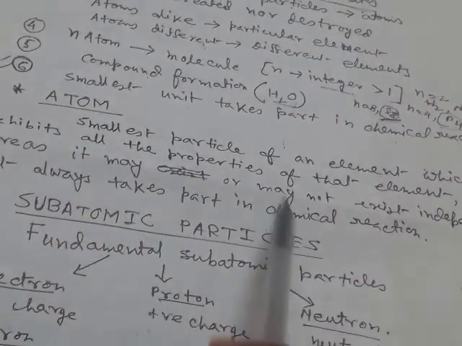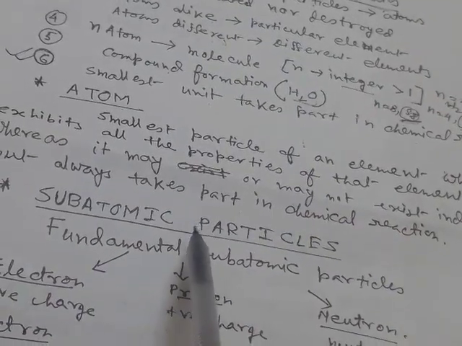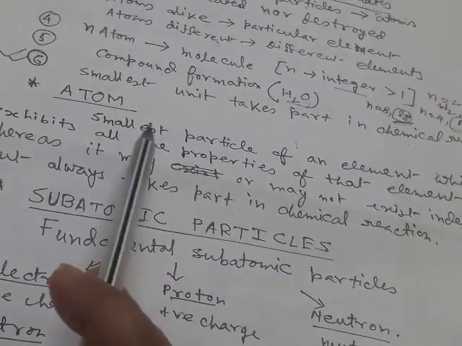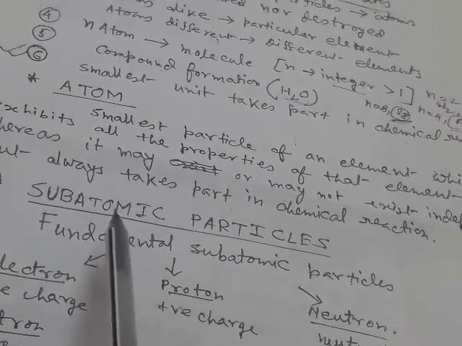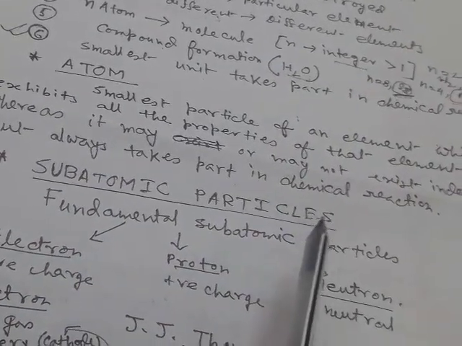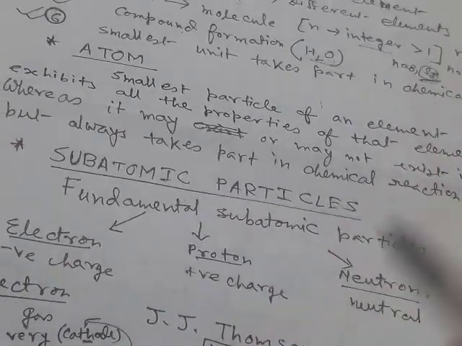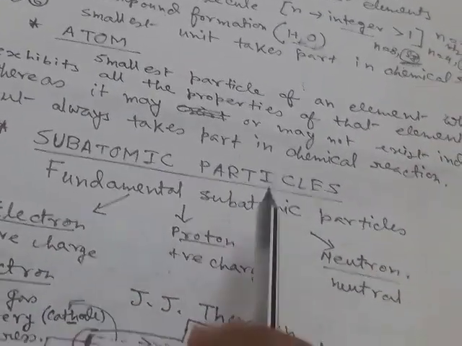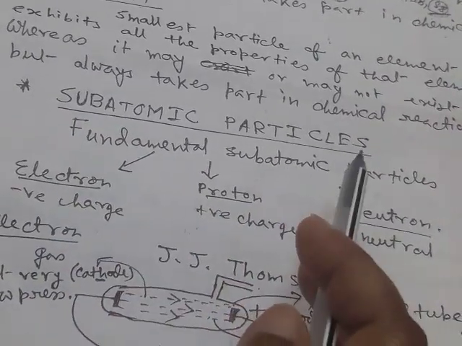So initially it was thought that atoms are the smallest particle. Later different particles constituting the atom were discovered, and these particles are smaller than atom. These are called subatomic particles. That is, these particles are present in an atom, and among the different subatomic particles, 3 particles are the building block of an atom.